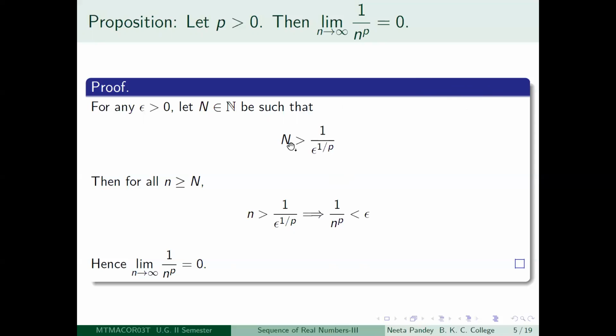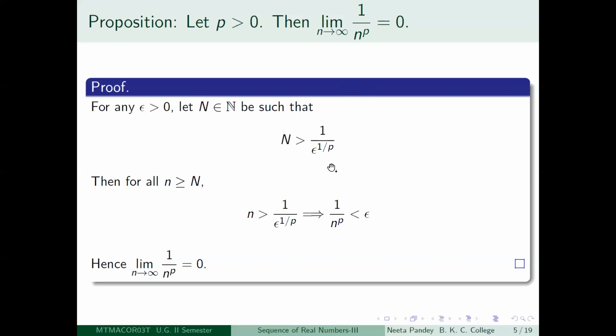Okay, now I'm saying that we can choose N, a positive integer, so that N is greater than this. Why can you do this? You can do this by Archimedean property of real numbers. Just look at the real number 1 and look at 1 by epsilon to the power 1 by p. Then if you keep on adding 1 with itself, after a certain stage it will become greater than 1 by epsilon to the power 1 by p, however large this number be.